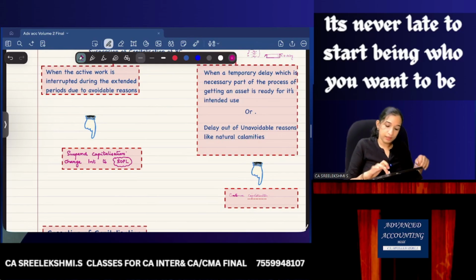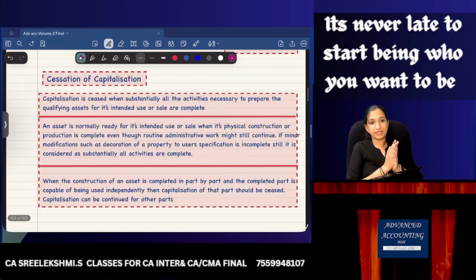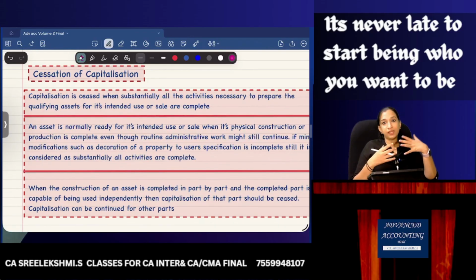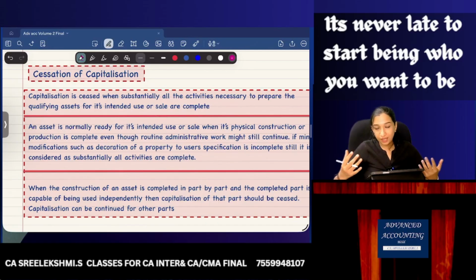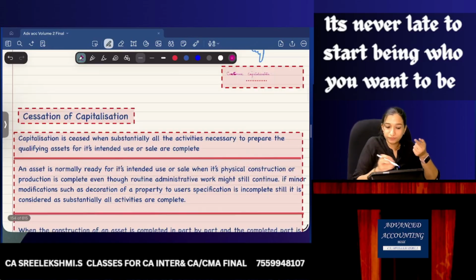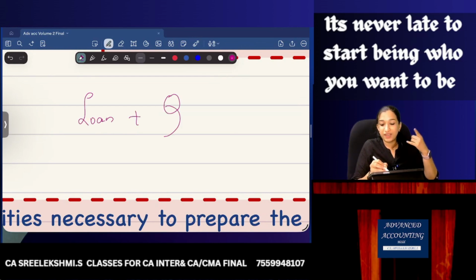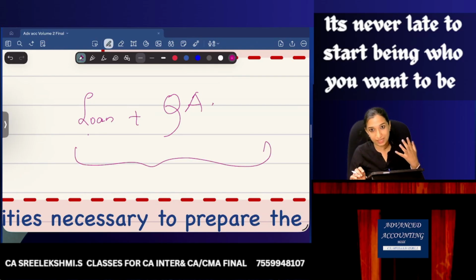Now, cessation of capitalization. When should you stop capitalization? Listen. See, we generally say you need a loan. What attracts AS 16? You need a loan, then you need a qualifying asset. Then interest on the loan during the construction period can be capitalized. Interest during the construction period.